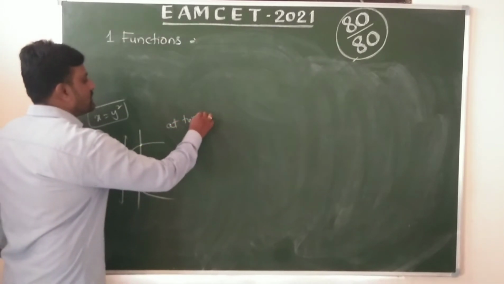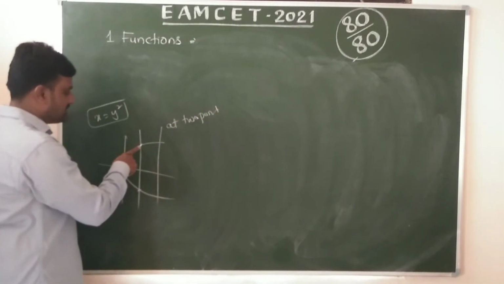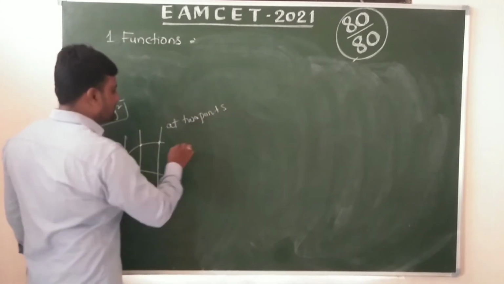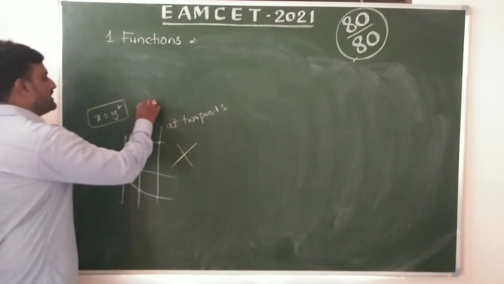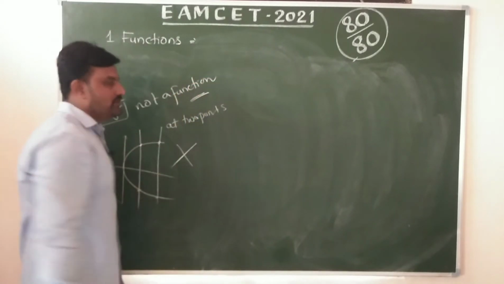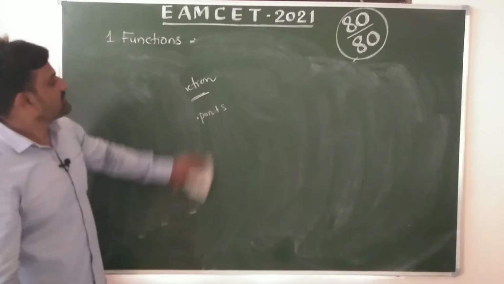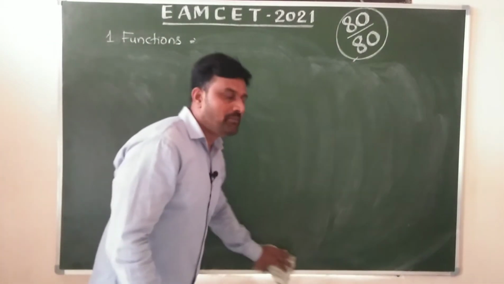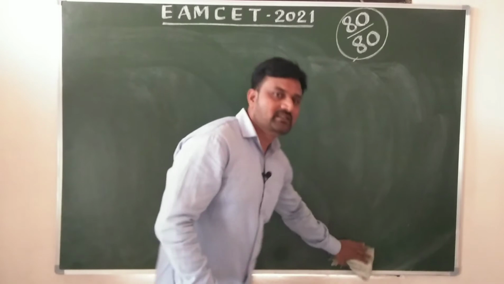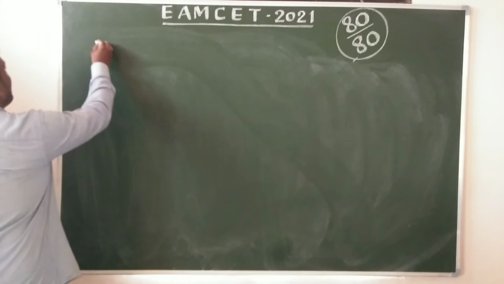Yes or no? 2 points. You can take one more like this. It meets at 2 points. So this is not a function. We can define functions by graphs like this. We just draw the line parallel to the y-axis, then we decide whether it is a function or not.